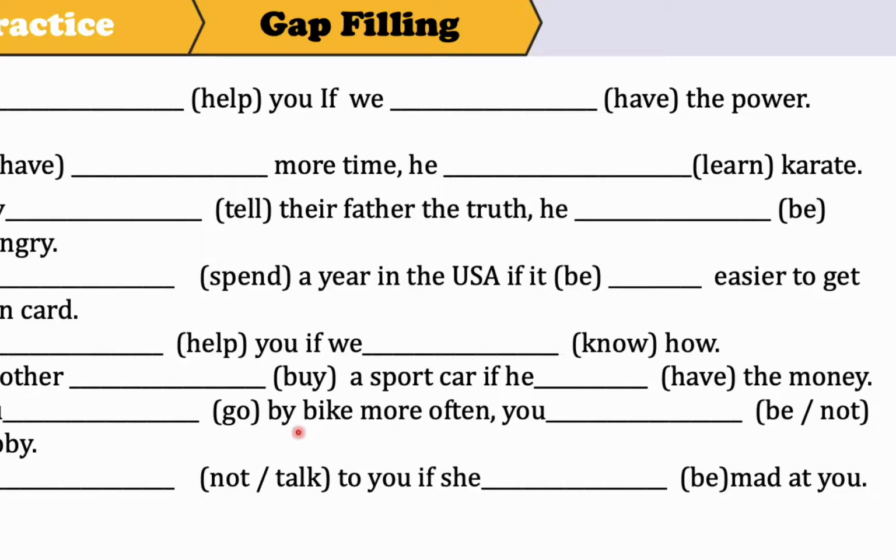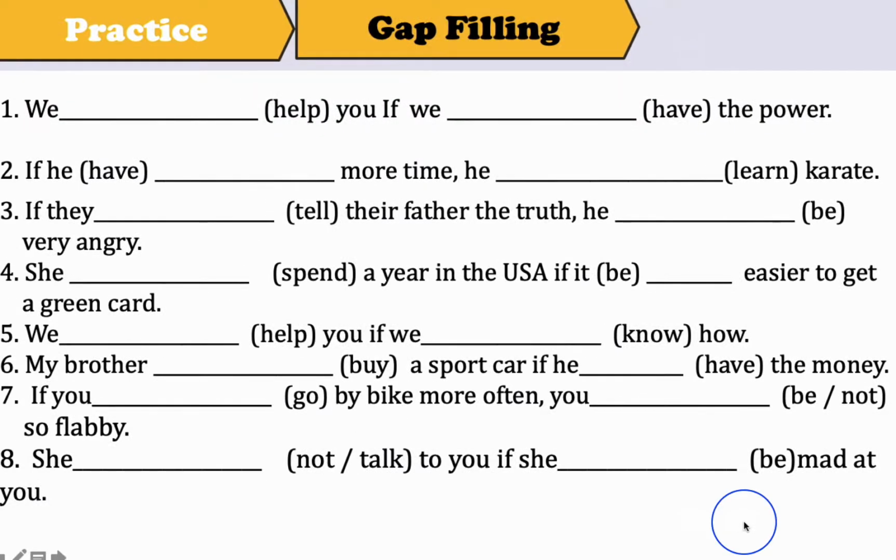Okay, this is another exercise. We have a gap filling activity. We need to try to use the condition type 2. So we would help you if we, then we have the power. Please remember this is the main clause.